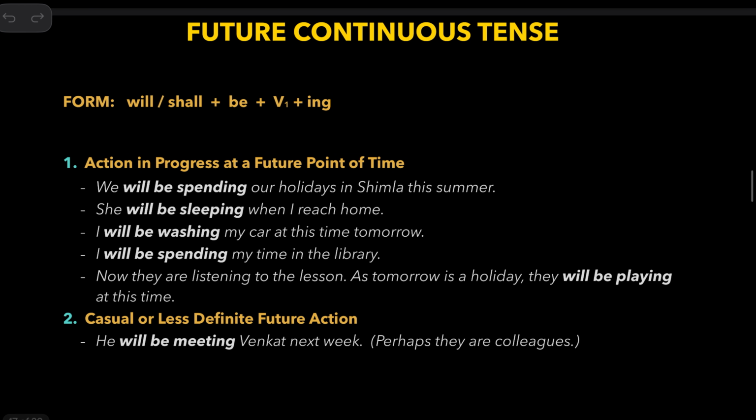Future continuous tense. We use will or shall, then be, then the ing form of the verb. It is used to talk about an action that will be in progress at a future point of time. For example, we'll be spending our holidays in Shimla this summer. She'll be sleeping when I reach home. I'll be washing my car at this time tomorrow. I'll be spending my time in the library. Now they are listening to the lesson. As tomorrow is a holiday, they'll be playing at this time.